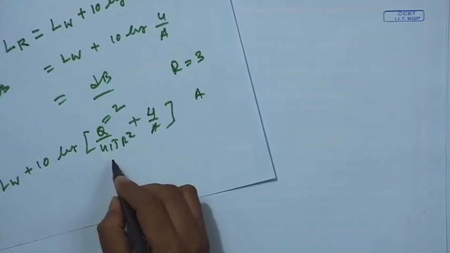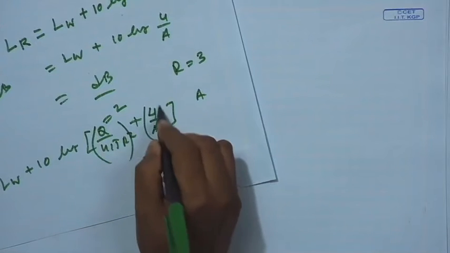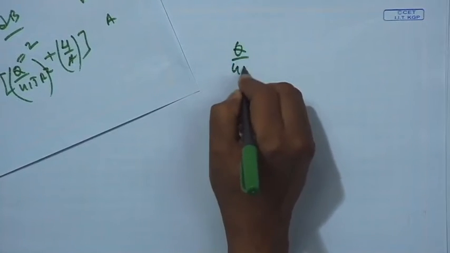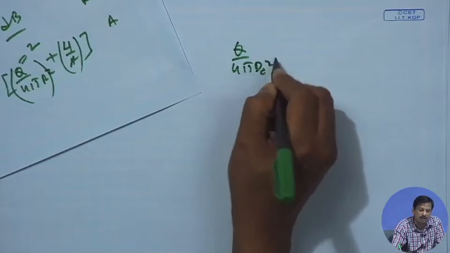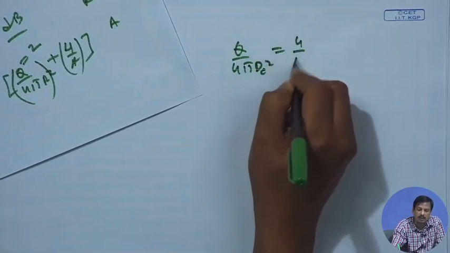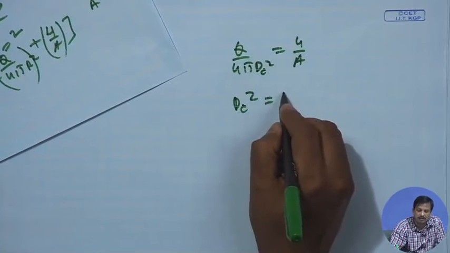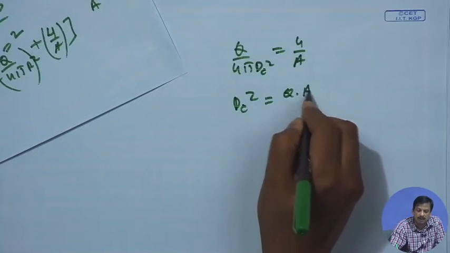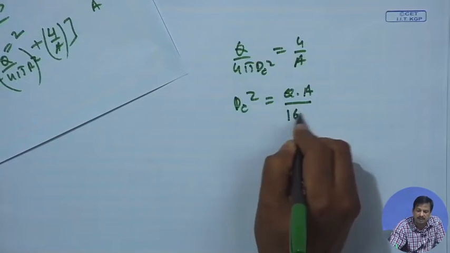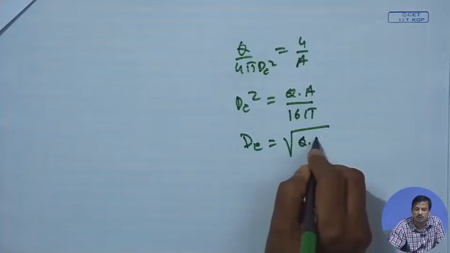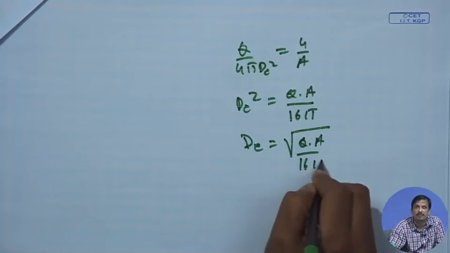Critical distance is the distance where the direct sound power and the reverberation sound power are the same. So, Q by 4 pi DC square is nothing but 4 by A. So, DC square is nothing but Q into A by 16 pi, and DC is nothing but root over of Q into A by 16 pi.